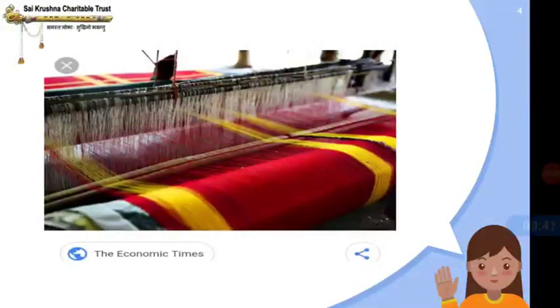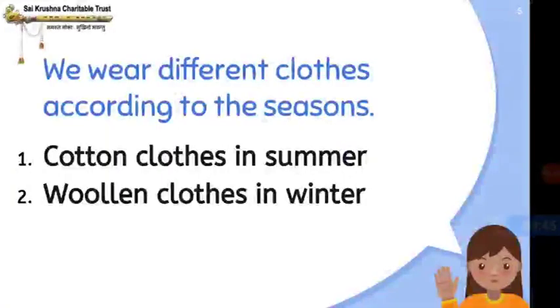create a cloth. Okay. So we wear different clothes according to the seasons, right? For example, cotton clothes in summer, woolen clothes in winter, and so on. According to the season, we will wear. For example, these both we can take. So the variation of clothes is well known to us.